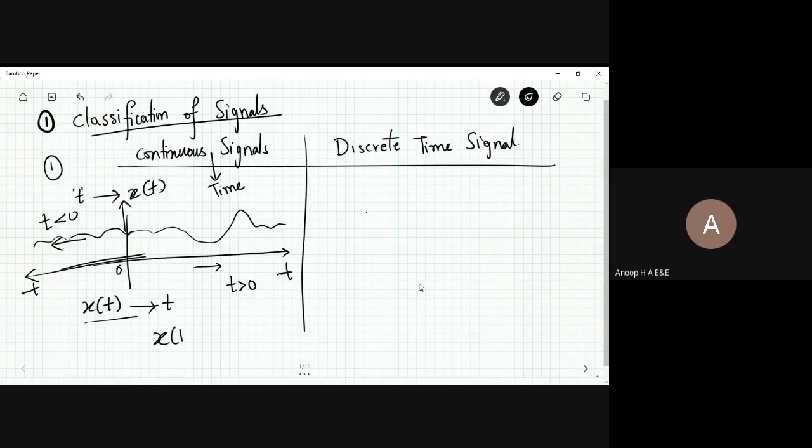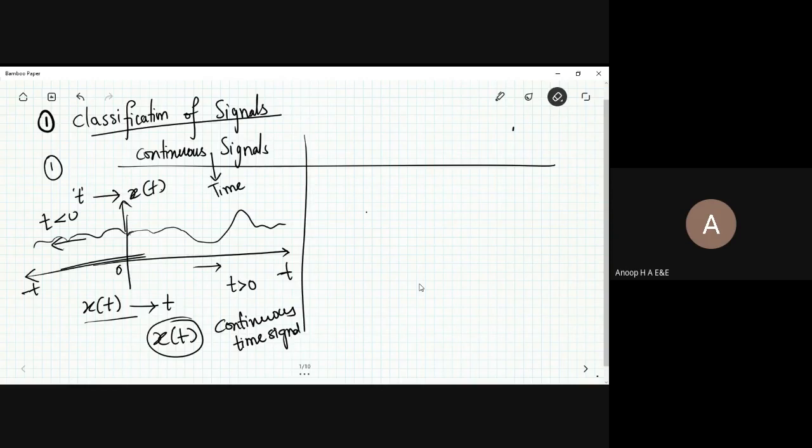So x of t is the representation for a continuous time signal. A few examples I can quote here.